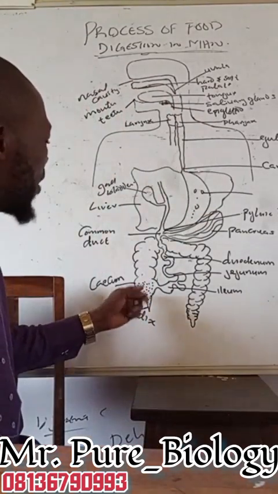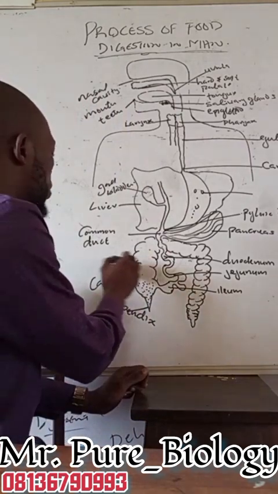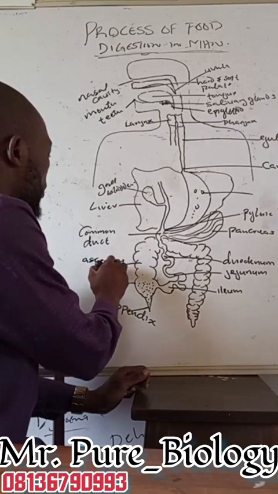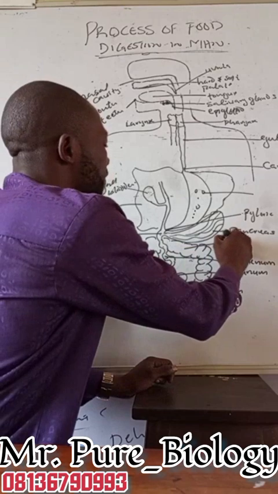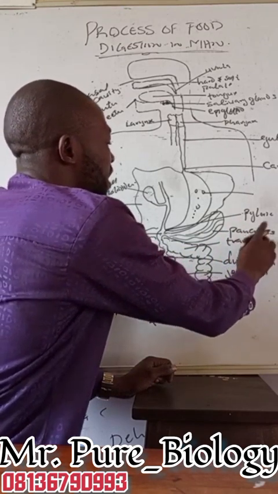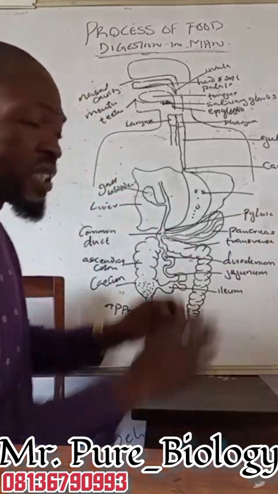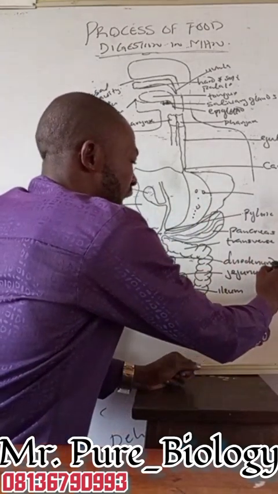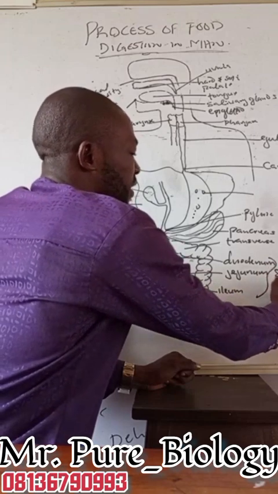Now, the undigested food in the large intestine first reaches what we call the ascending colon. After leaving the ascending colon, it comes to what we call the transverse colon. We call it colon because generally the large intestine could be referred to as the colon. The whole thing here we refer to as the small intestine. Don't forget, this is what we call the small intestine.